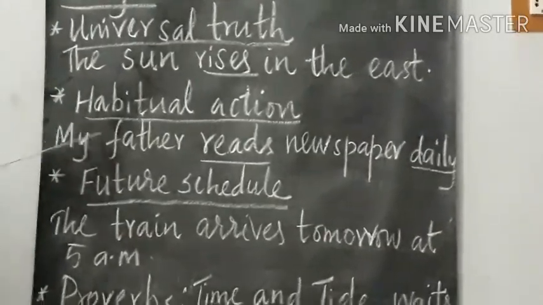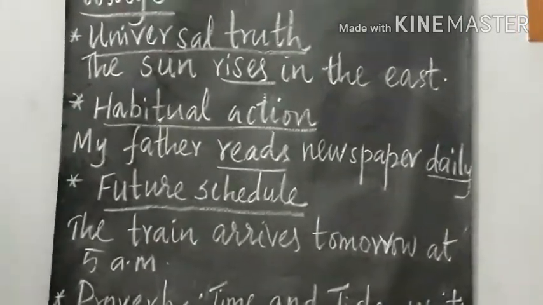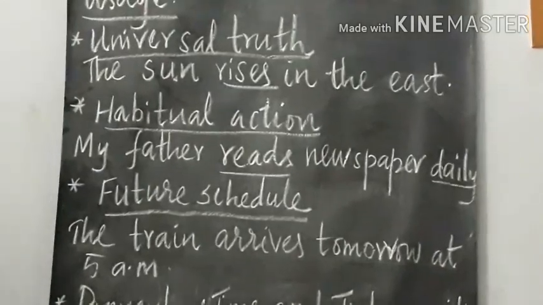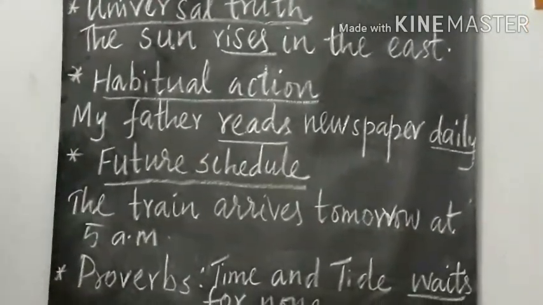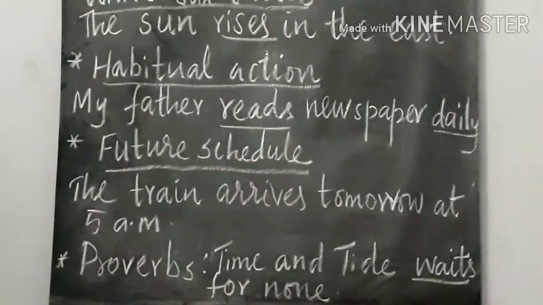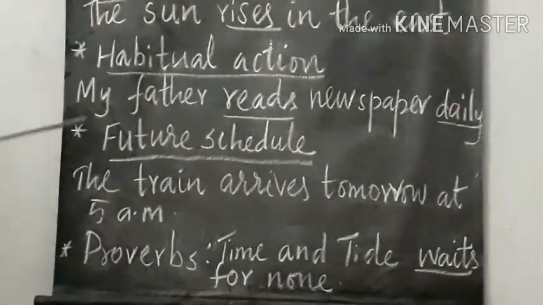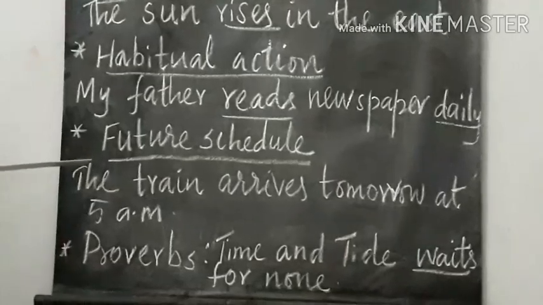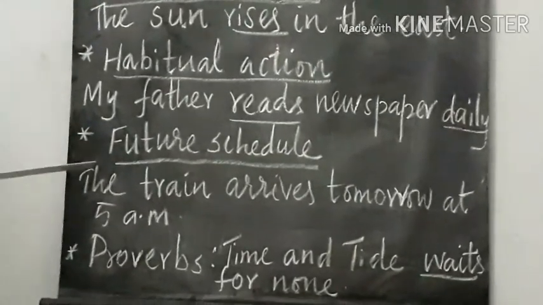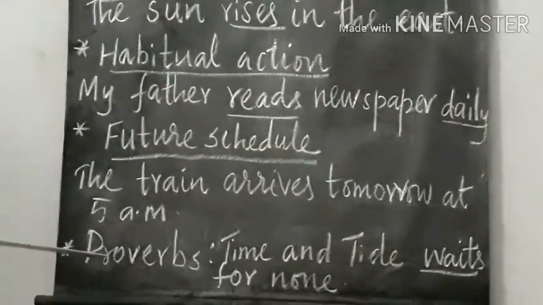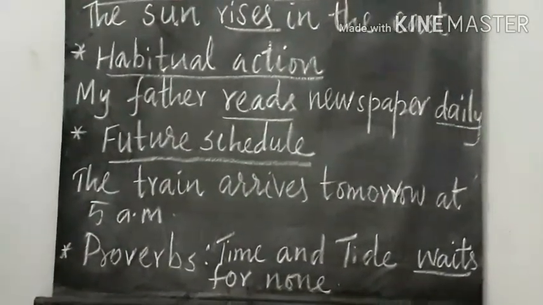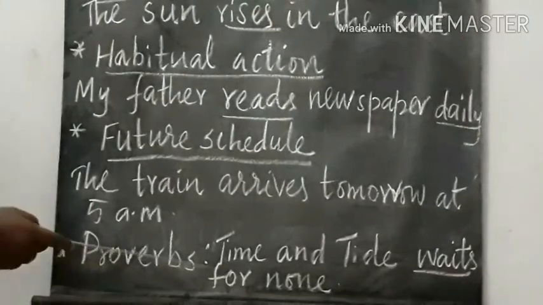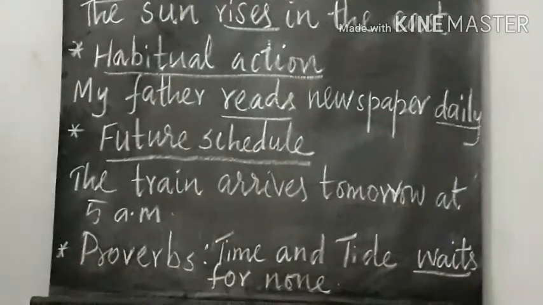Habitual action. My father reads newspaper daily. The next is the future schedule. The train arrives tomorrow at 5 a.m. It is a scheduled action. Even though it is a future action, it can be represented by using a present tense. Proverbs. Proverbs are usually represented by using the present tense. Example, time and tide waits for none.